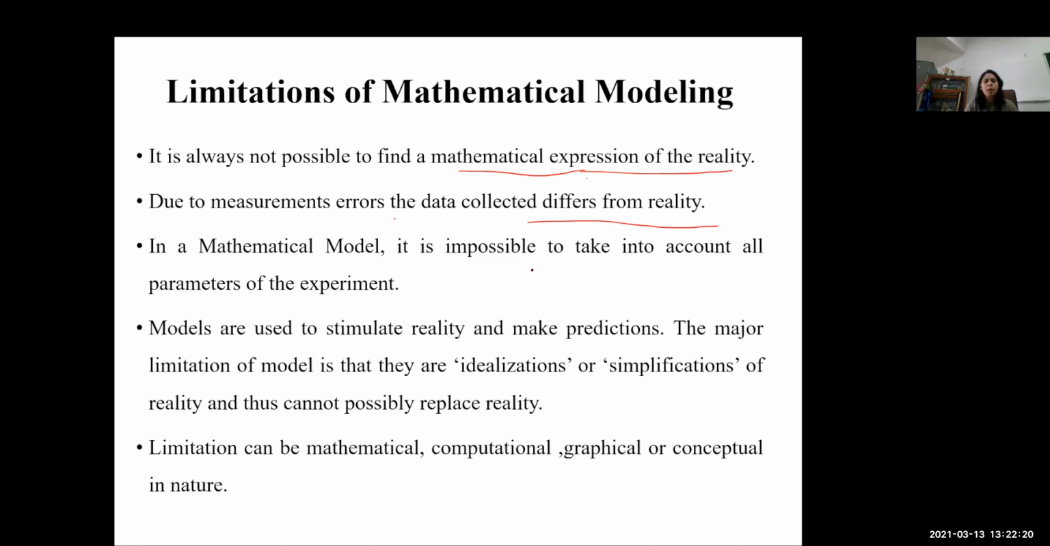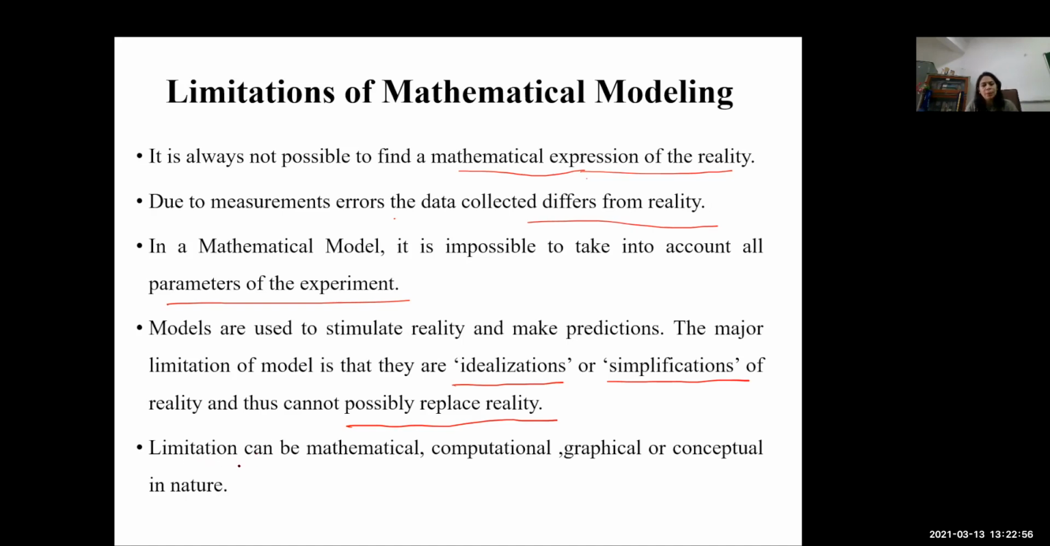In a mathematical model, it is impossible to take into account all parameters of the experiment. That is another big limitation of any mathematical model. Models are used to simulate reality, and they are used to make predictions. The major limitation of the model is that they are an idealization or simplification of reality, and thus cannot possibly replace reality. We cannot replace reality with the help of a mathematical model.